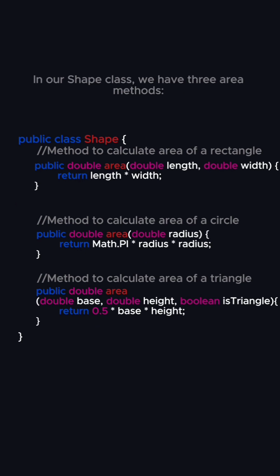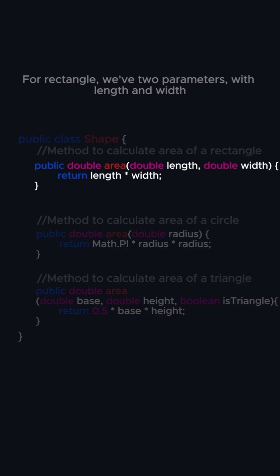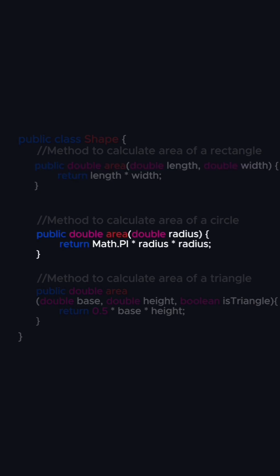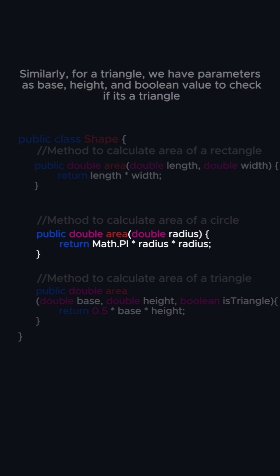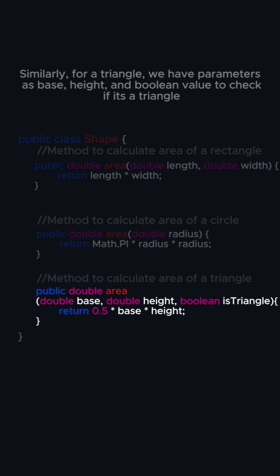In our shape class, we have 3 area methods. One for rectangles, one for circles, and one for triangles. For rectangle, we have 2 parameters, length and width, and we are returning the calculated area here. For a circle, we have only one parameter, radius, and return the calculated area. Similarly for triangle, we have parameters base, height, and a Boolean value to check if it's a triangle, and return the calculated area.